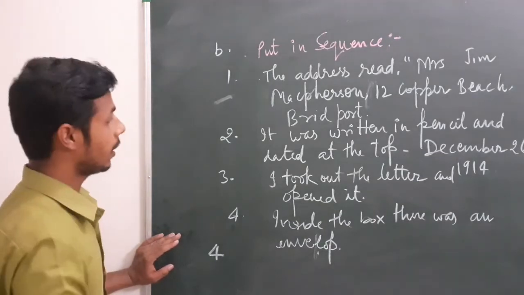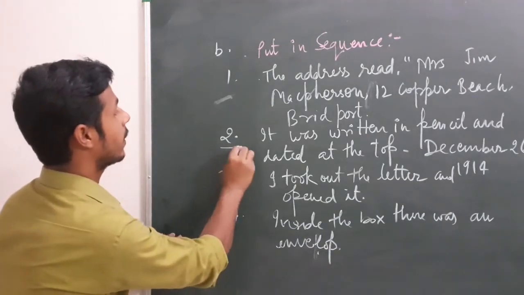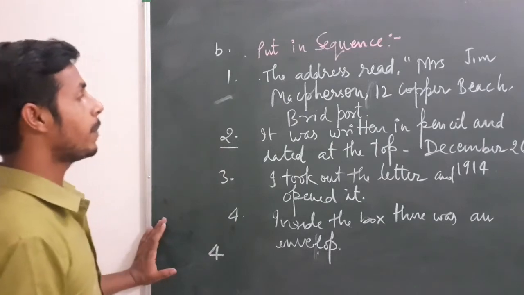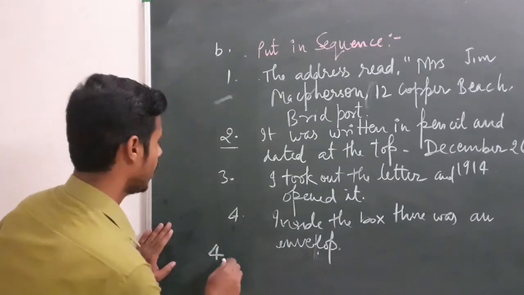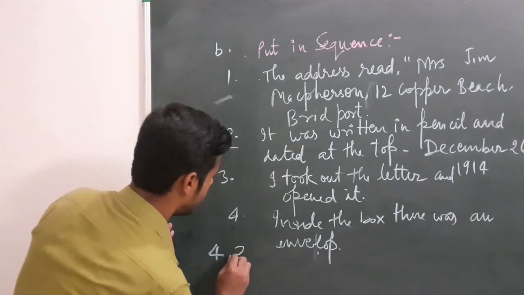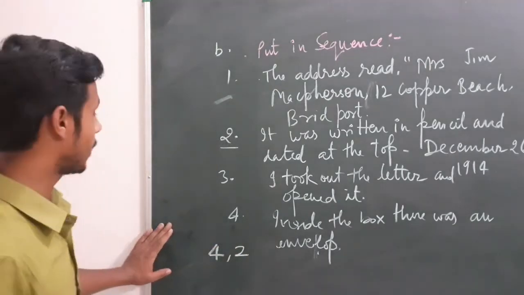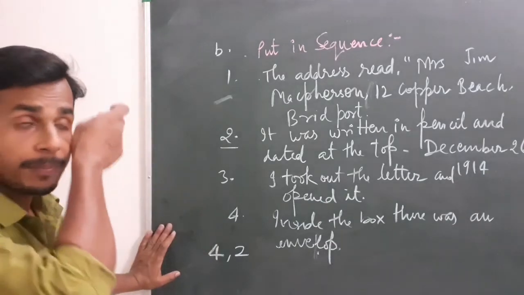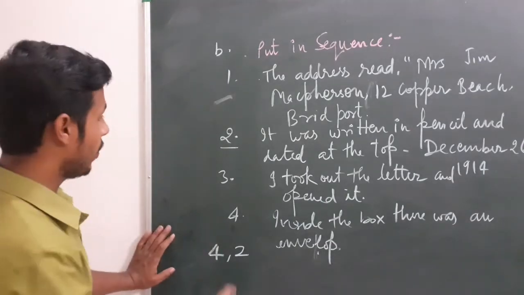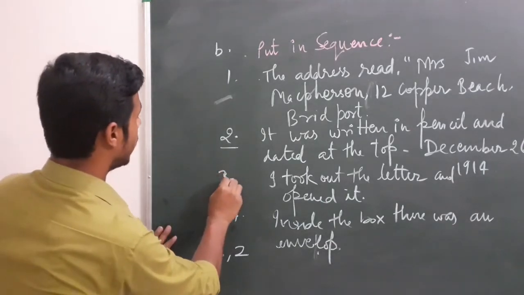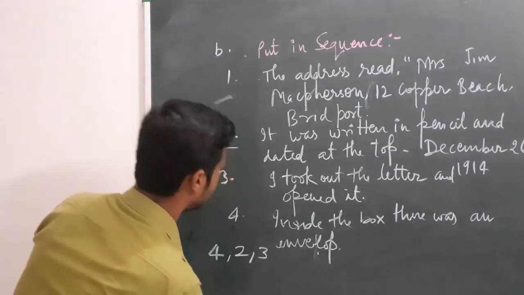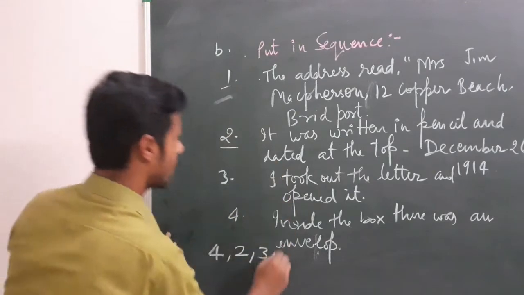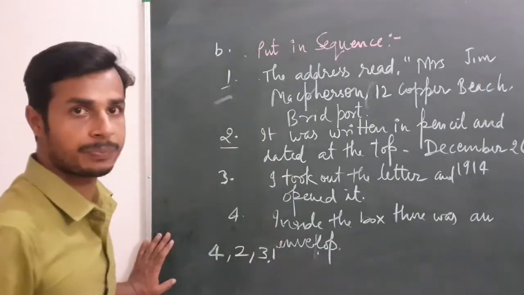Then what comes second? It was written in pencil and dated at the top, December 26, 1914. That is sentence number 2. Now let's read again. We find that option number 3 comes as well, so I wrote option 3 here, and the remaining option comes at the last.